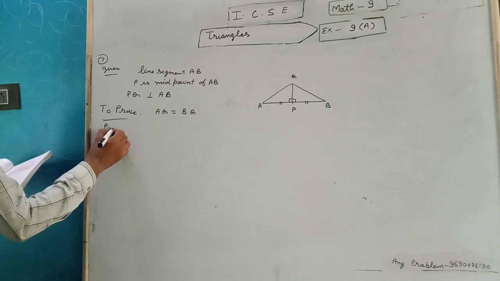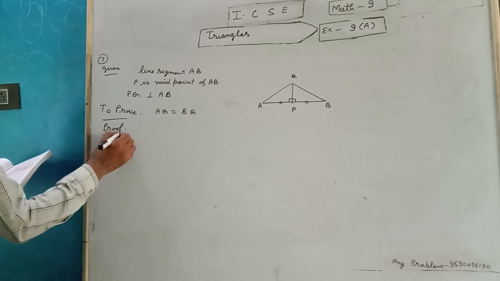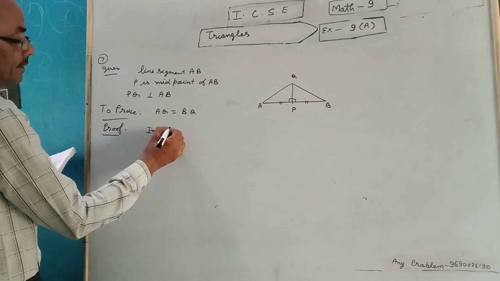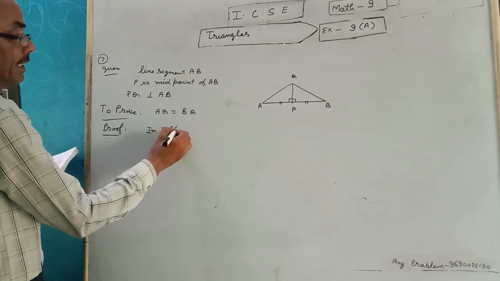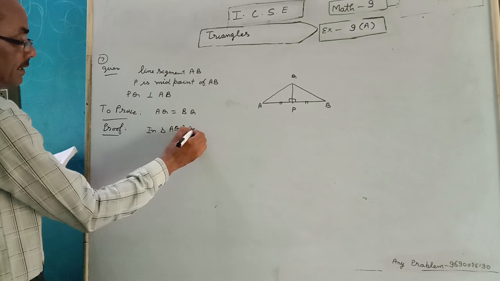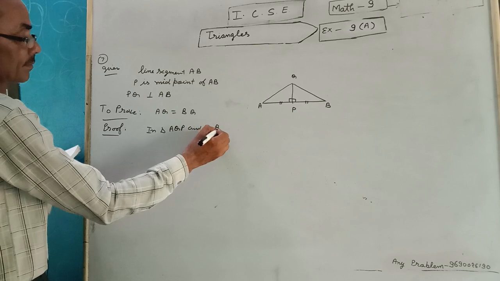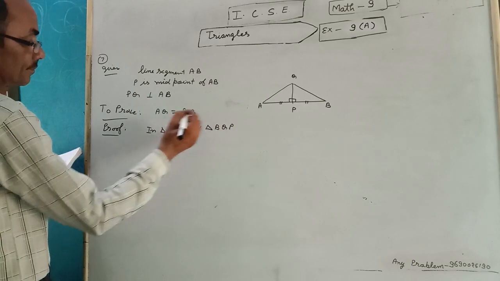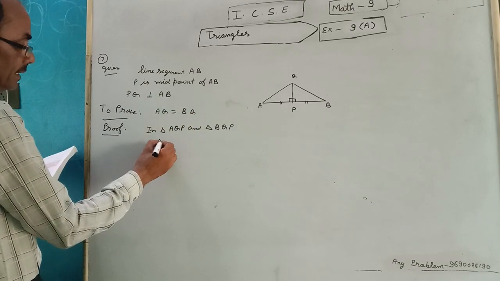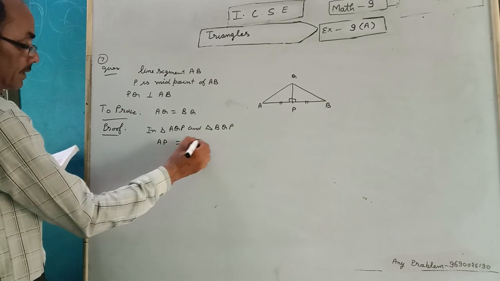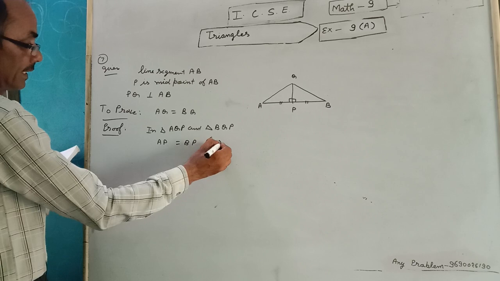Proof is in triangle AQP and triangle BQP, AP is equal to BP at given.